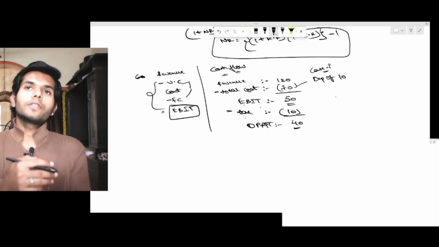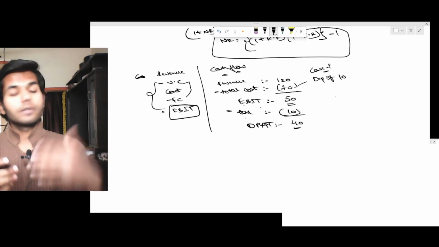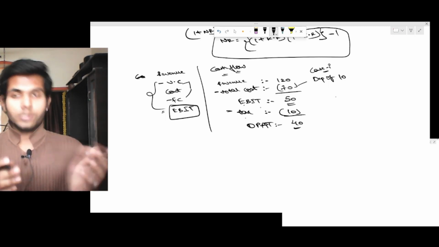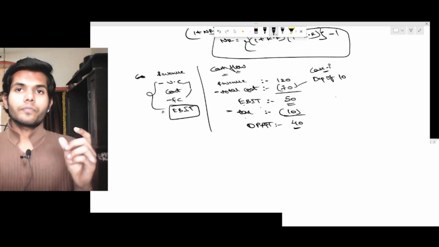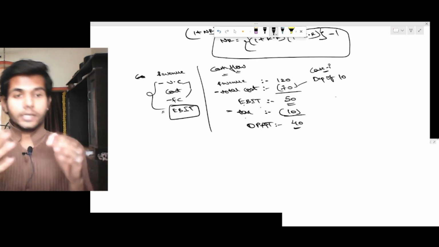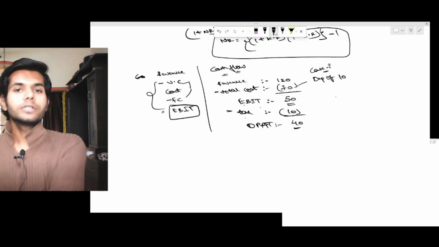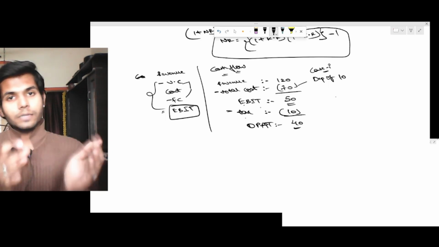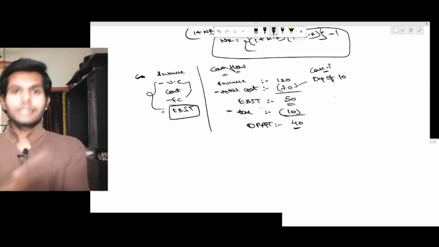If you have borrowed, let's say, 1 crore and invested in this machinery of 1 crore, does the interest on that borrowing impact the cash flow being generated by the machine? No, right? The machine would still be giving us the same cash flows irrespective of the way you invested in it.